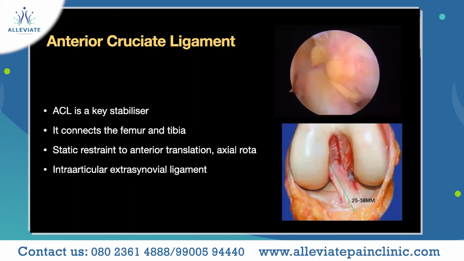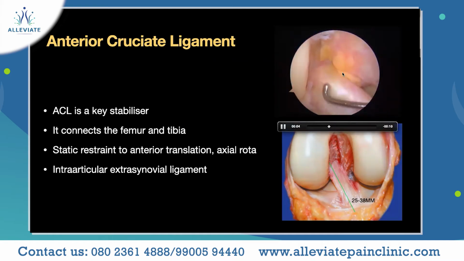The first most common ligament in the knee which can get injured in sports injuries is the ACL, the anterior cruciate ligament. The ACL is the key stabilizer of the knee joint. It prevents the knee from translating anteriorly, and it is a static restraint to anterior translation and axial rotation. This is an arthroscopic video where you can see the ACL completely intact, extending from the tibia to the femur. This is how an ACL looks inside the arthroscopic view of your knee joint.